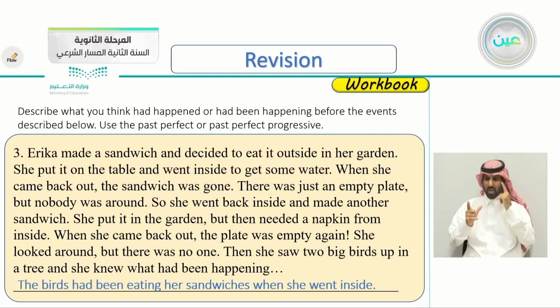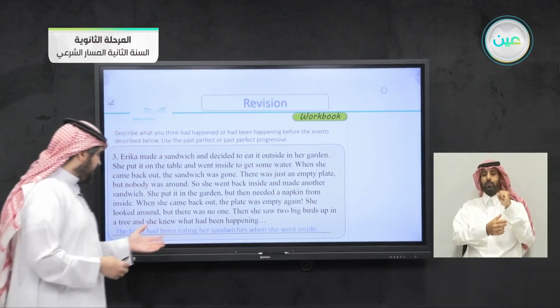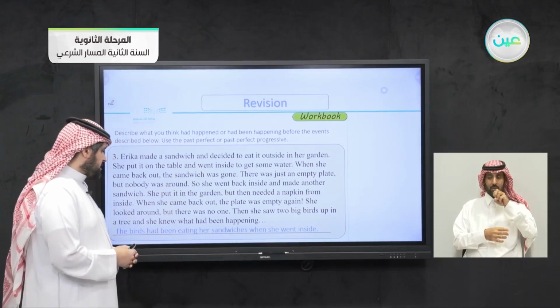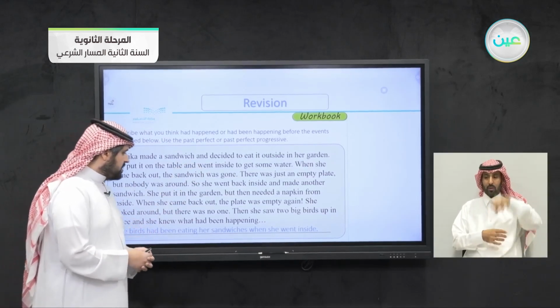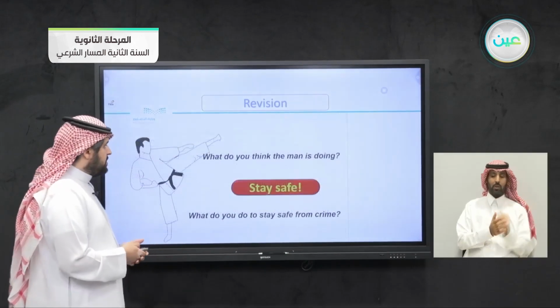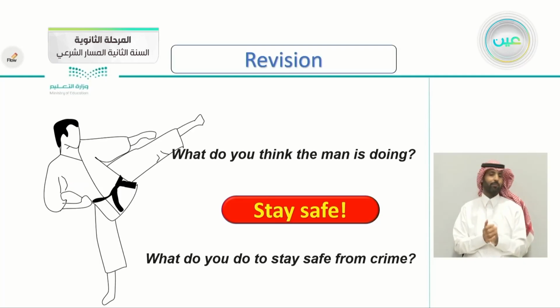When she went inside, the bird flew and took the sandwich. Again, the birds had been eating. This is past perfect progressive. The birds had been eating her sandwiches when she went inside. Excellent. If you also remember our previous listening lesson, what do you think the man is doing?